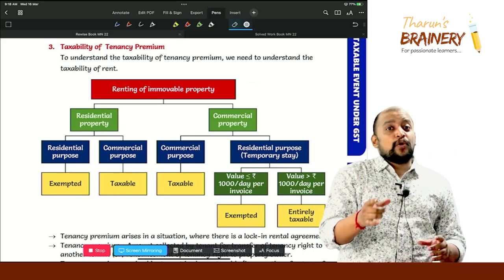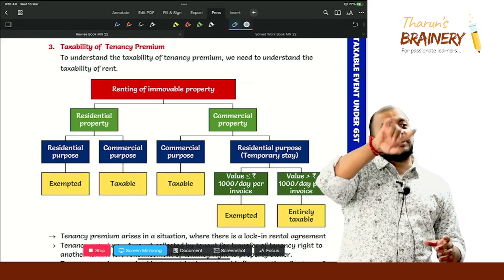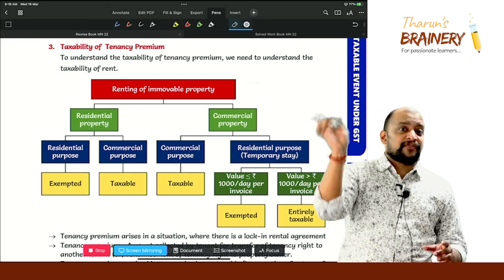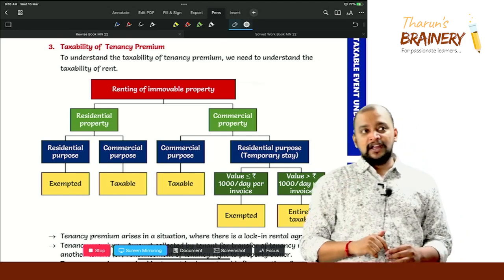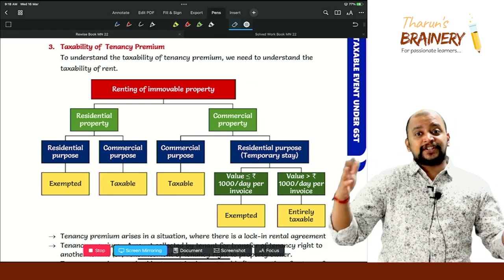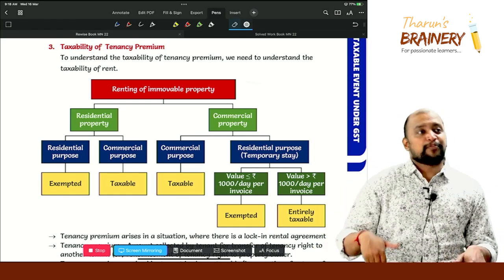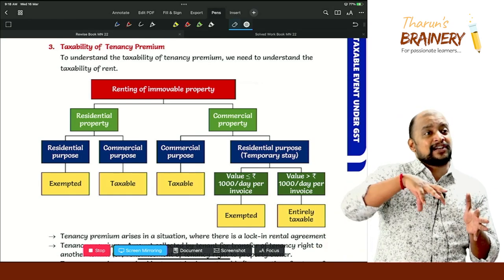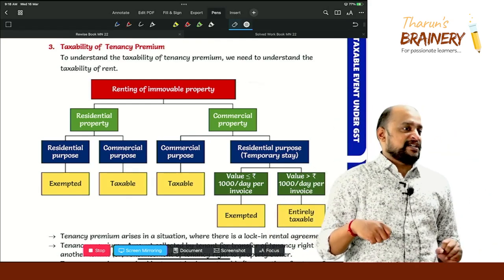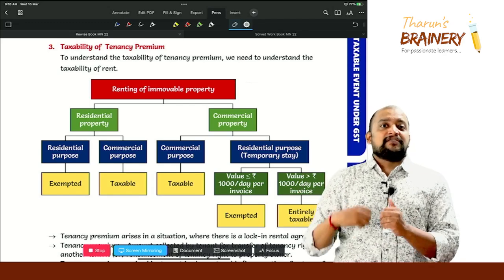Only when they give it on rent will you know whether it is a commercial or residential property? That is wrong. Actually, at the time of construction itself, we need to take an approval as to what type of construction we are making. They would have taken an approval that they want to construct a commercial complex, which means that it is a commercial property.